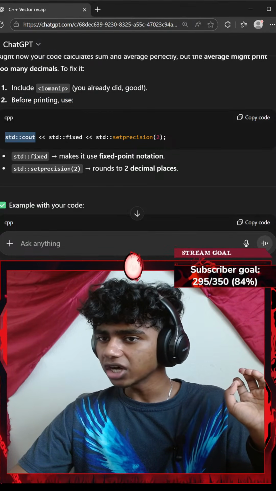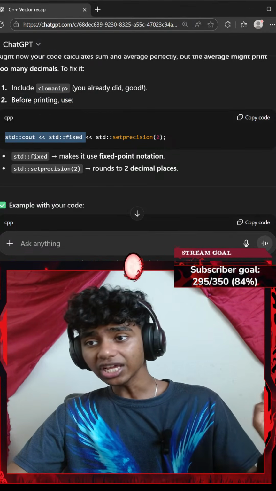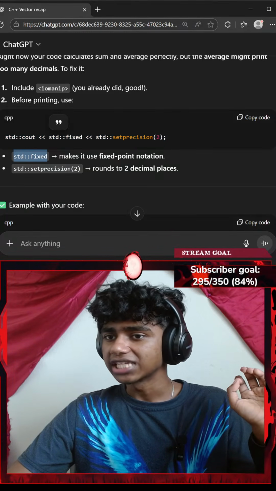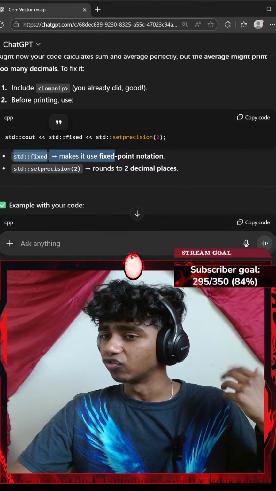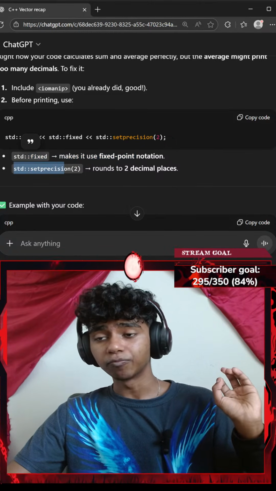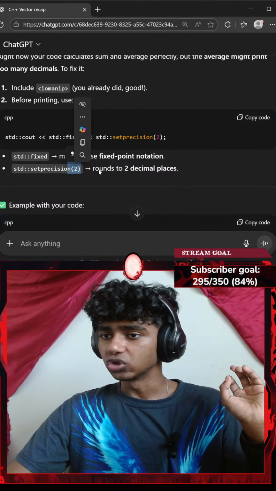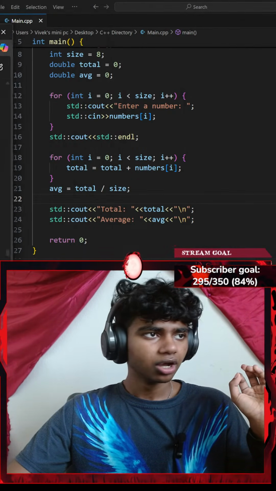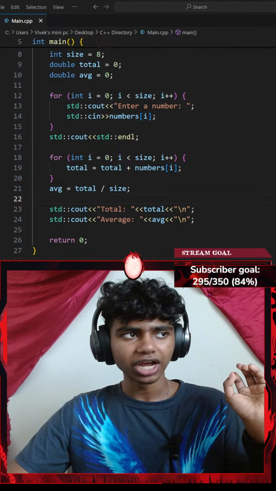Before printing, use standard console output, standard fix, standard set precision of 2. Okay, this was the part that I forgot. Standard fix makes it use fixed point notation. Standard set precision, okay, with 2 rounds to 2 decimal numbers. Example with your code. Okay, that was honestly the only part that I actually forgot.